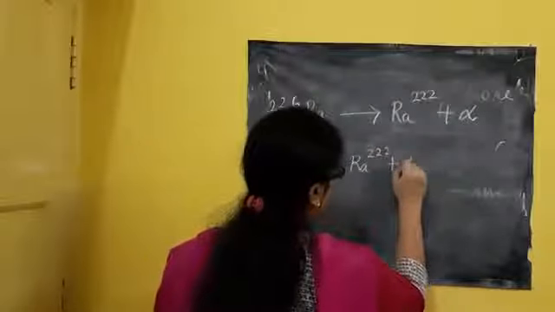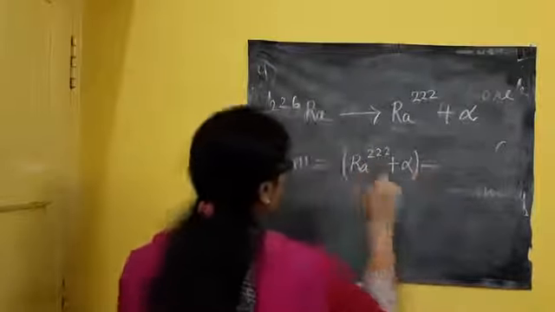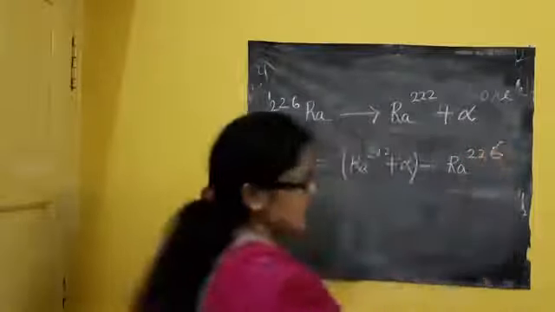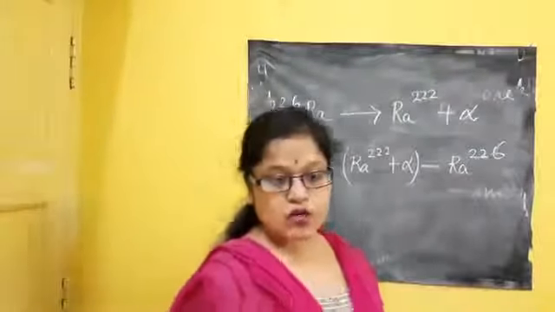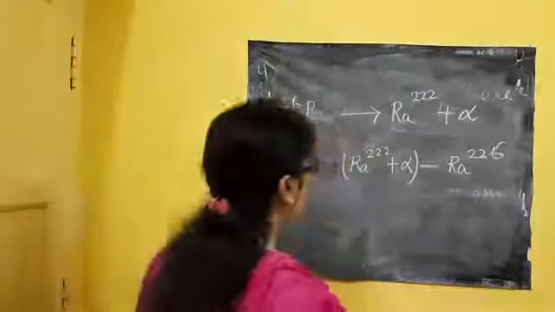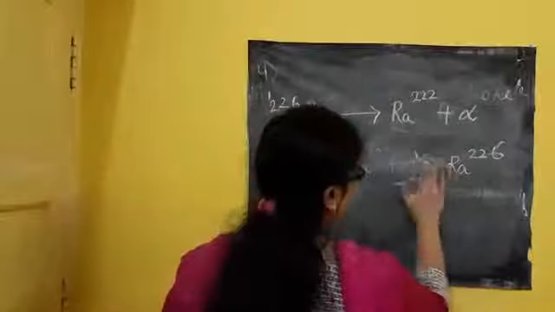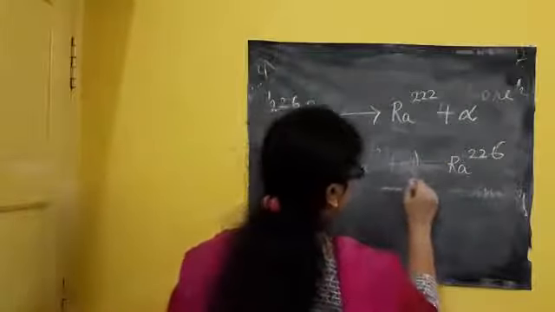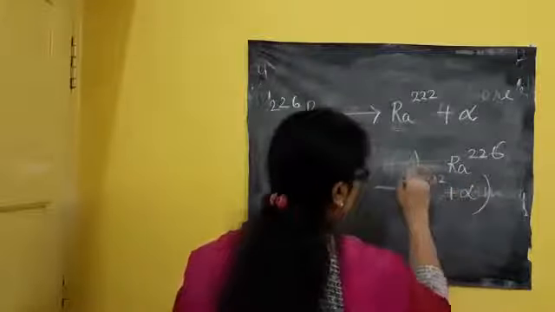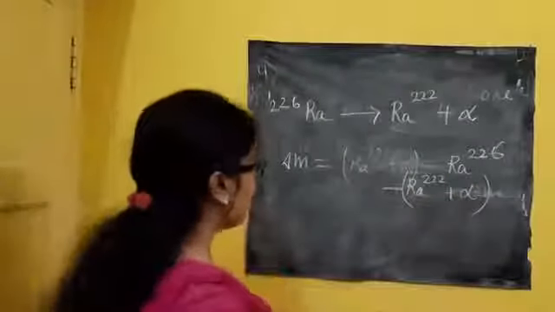That is, Ra 226 minus the sum of Ra 222 plus alpha; this gives the mass defect. So let's do that.